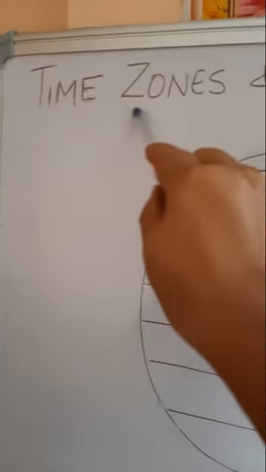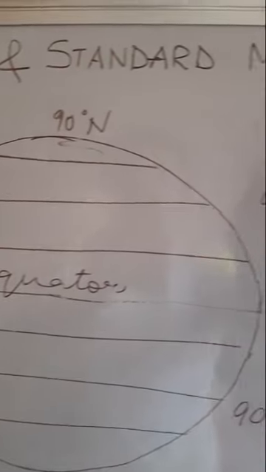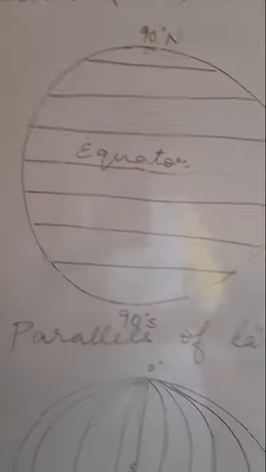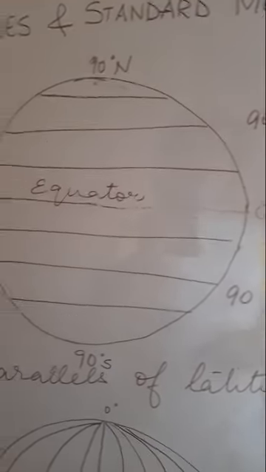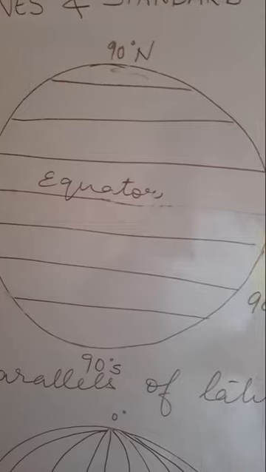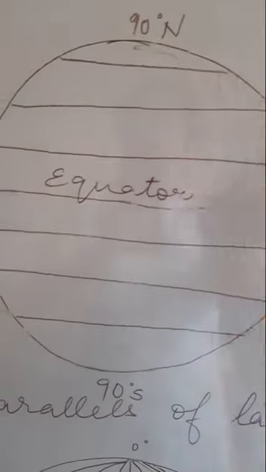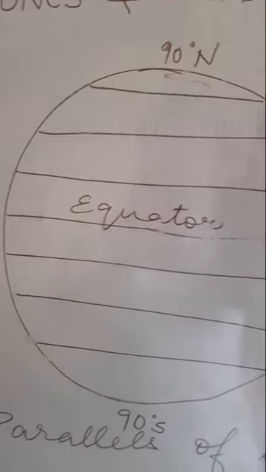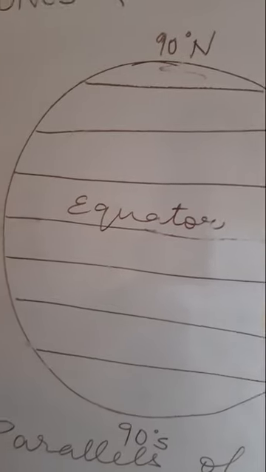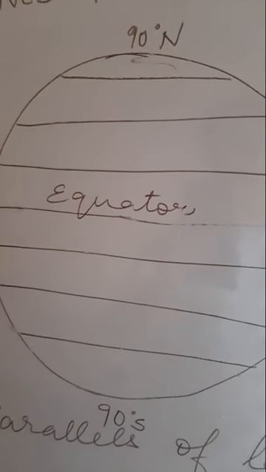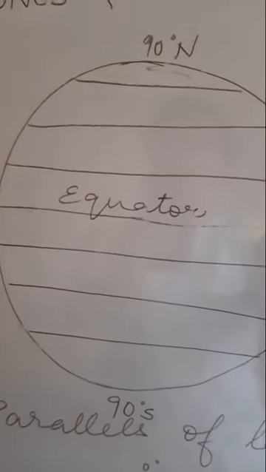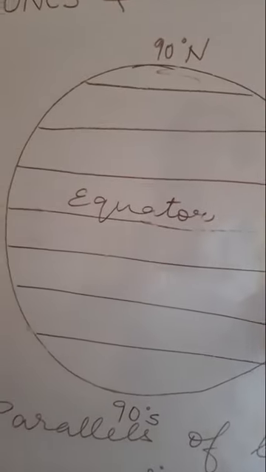Here, children, I have given the heading as time zone and standard meridian. So, first let us study about the parallels of latitude. So, we all know, children, that the latitudes are drawn on the globe parallel to each other. Here, see, children, I am not mentioning the word earth. I am saying globe because they are drawn on the globe. They are parallel to each other.